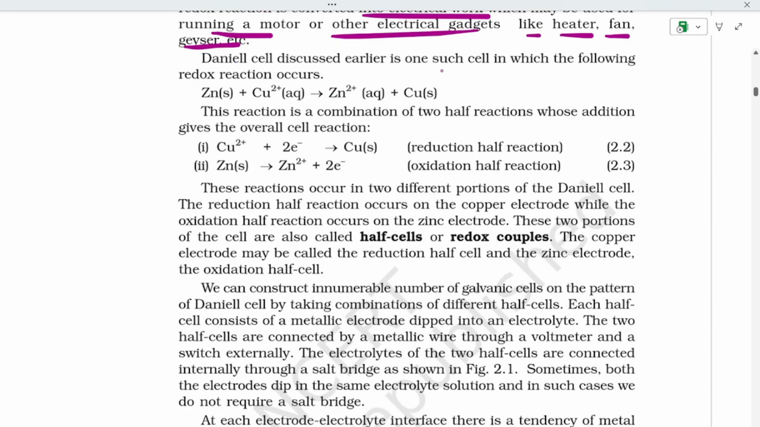The Daniell cell discussed earlier is one such cell. The reaction which we wrote, Zn, and Cu2+ plus 2 electrons gives Cu. To balance, 2 electrons are reduced here, and here 2 electrons are oxidized.